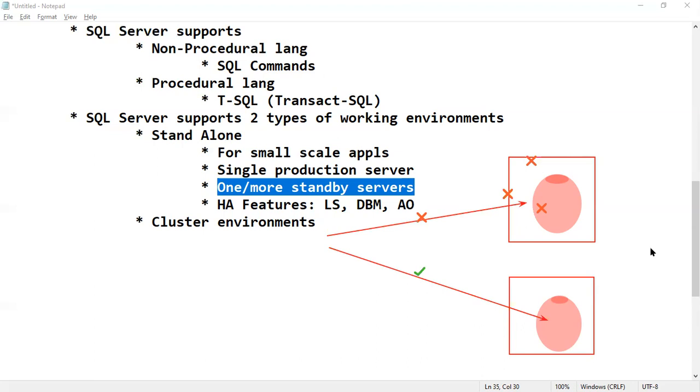In SQL Server, to maintain standby servers, high availability features are there: log shipping, database mirroring, Always On. Always On is the latest high availability feature of SQL Server. Today we are preferring Always On.